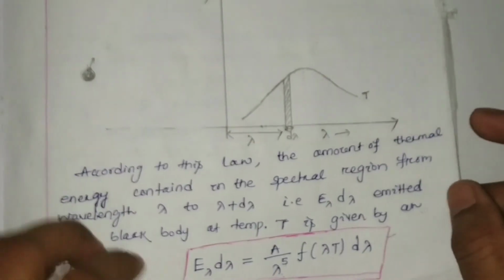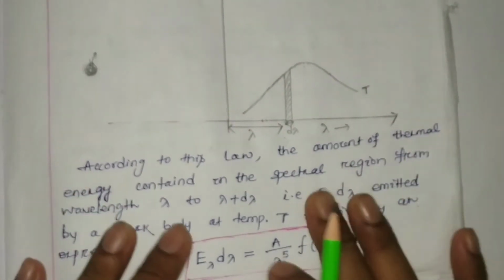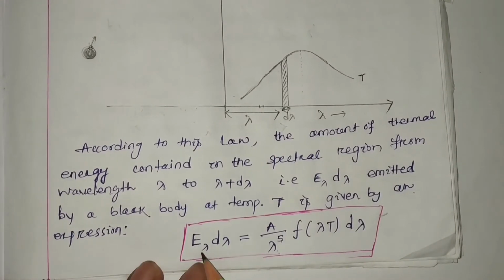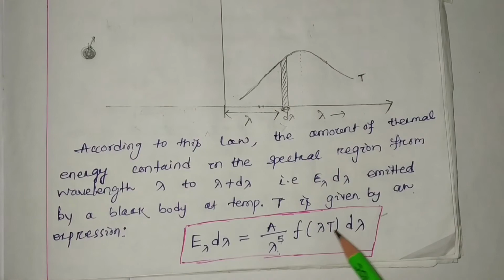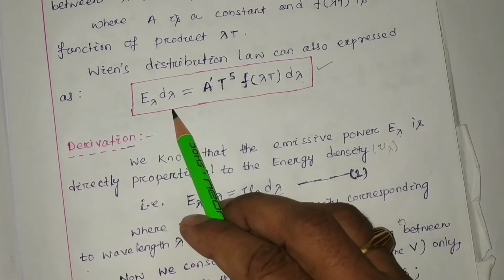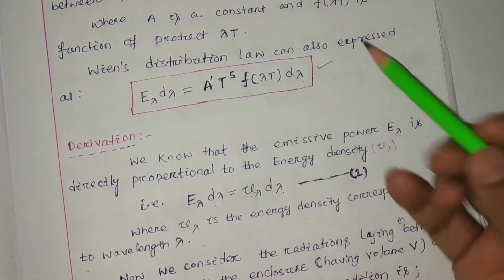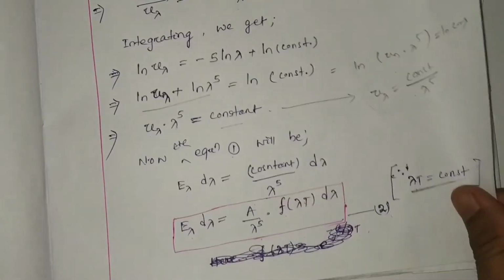We derived our first expression, that is E_lambda d lambda equal to a by lambda to the power 5 into function of lambda T into d lambda. The second expression is that E_lambda d lambda equal to a dash T to the power 5 into f of lambda T into d lambda. That we have to derive from here. It is very easy.